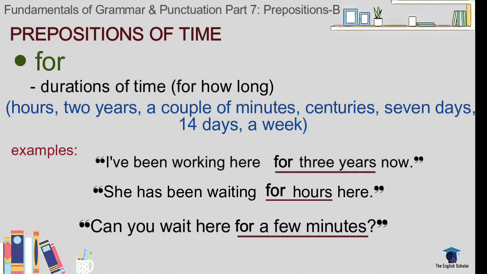Now, 3 years is a noun phrase. Hours is a noun, and few minutes is also a noun phrase. So they are the objects of the preposition for. And since they refer to durations of time, or for how long something is happening or something happened, then for is used.